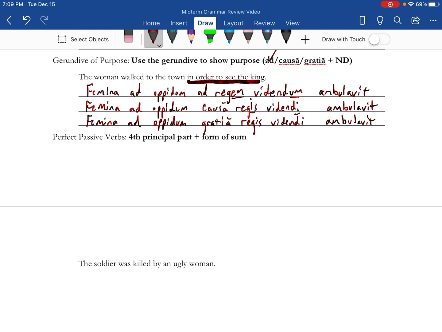Okay, now this next little bit, for some reason, on the iPad, is split up into multiple pages, but we can work with that. I'll just write above for this one. The soldier was killed. Miles, M-I-L-E-S, is the nominative singular, was killed.